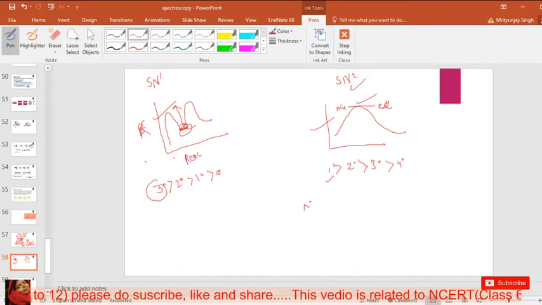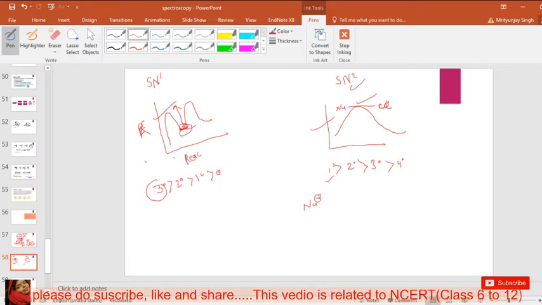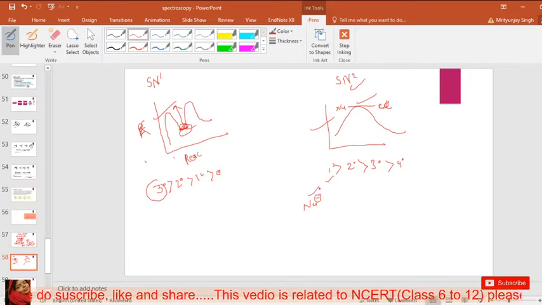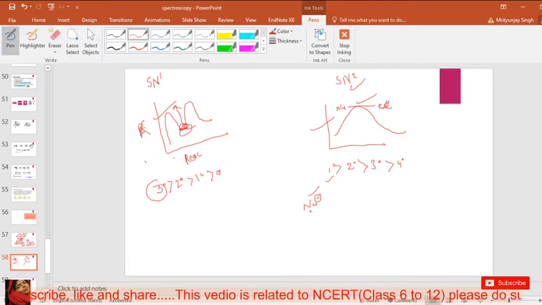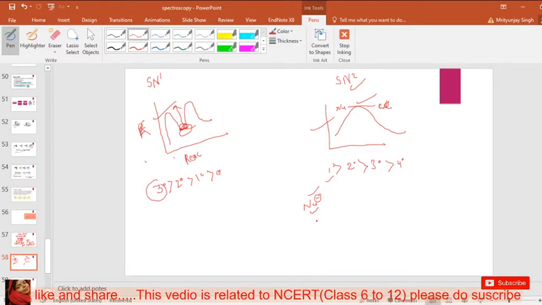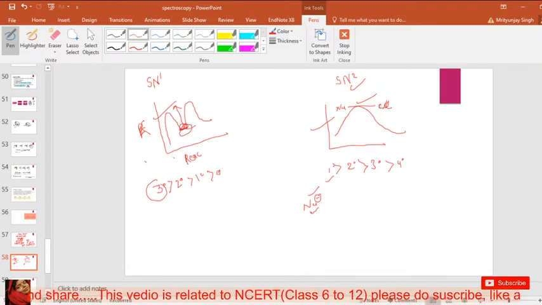Because the nucleophile is very strong in the SN2 reaction, and the nucleophile also depends on steric hindrance.